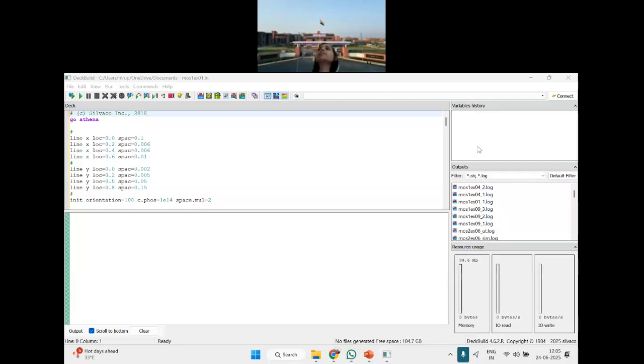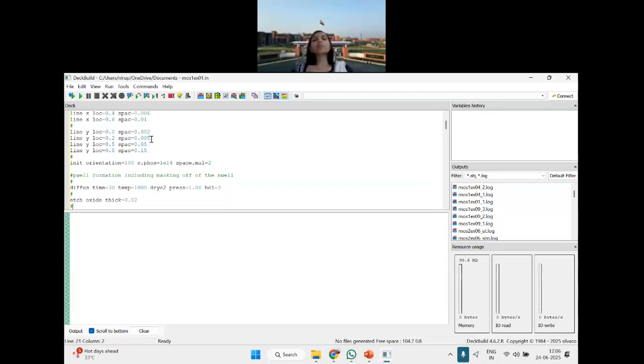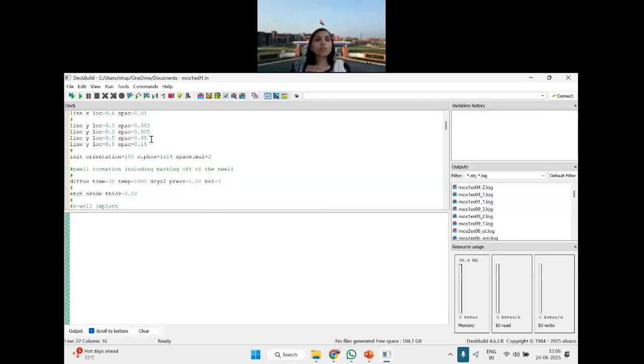Because whatever, if you are heating it, oxidizing it, you are oxidizing it throughout the line. So line X, line Y, then orientation 100 with respect to phosphorus with a space multiplication of 2.